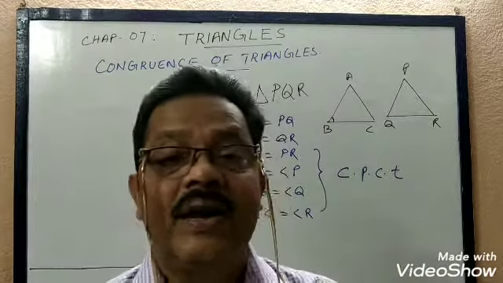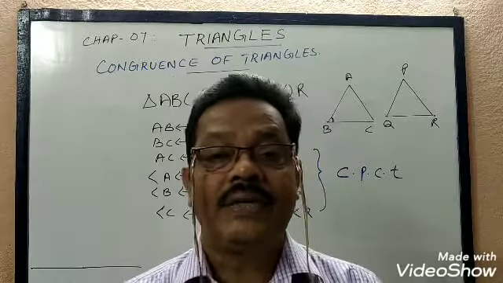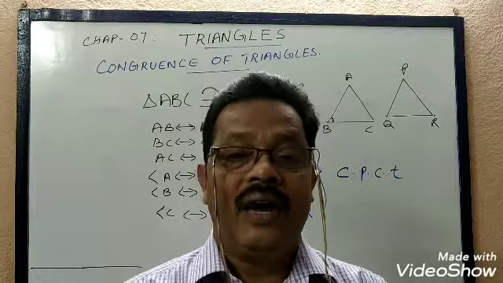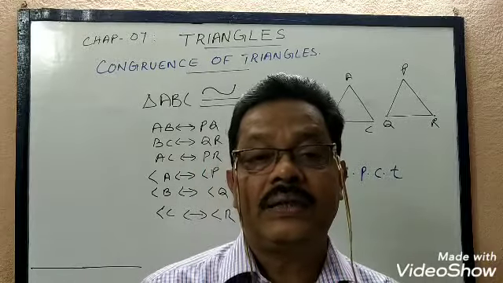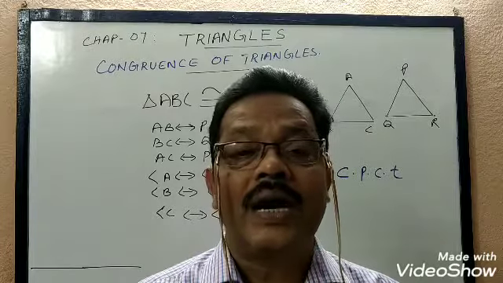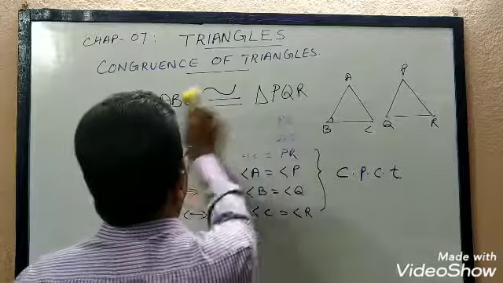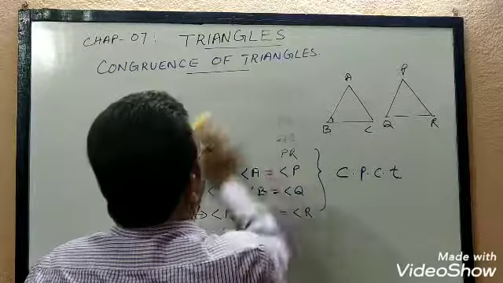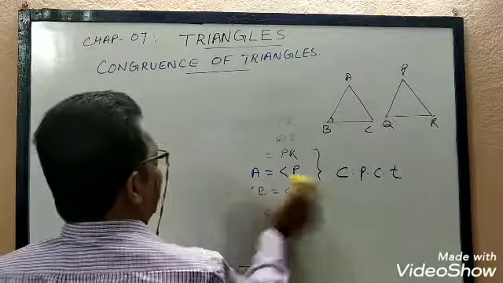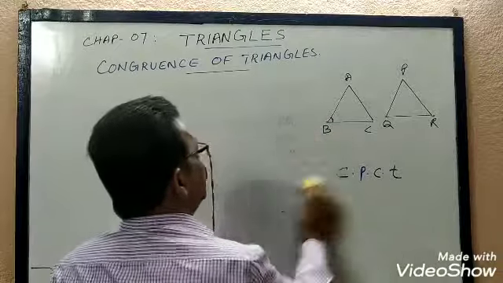Now let us discuss what are the different criteria for two triangles to be congruent. Congruency criteria, so let us discuss. The first criteria is SAS. I am not going to prove this criteria.